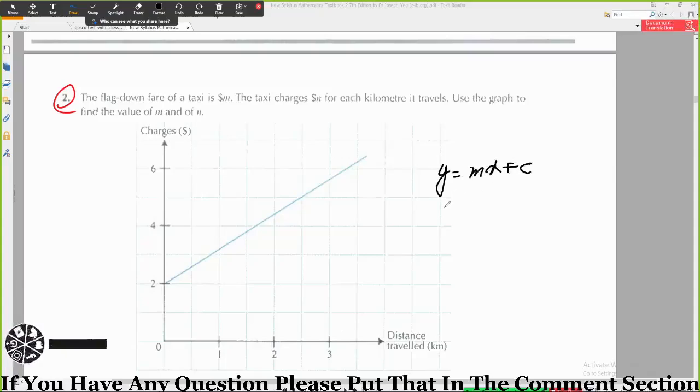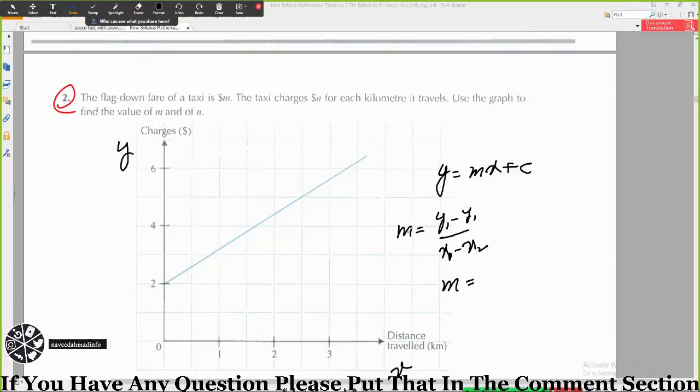For m, it's y1 minus y2 divided by x1 minus x2. Here y is the taxi charges in dollars, and x is the distance. That's $m.